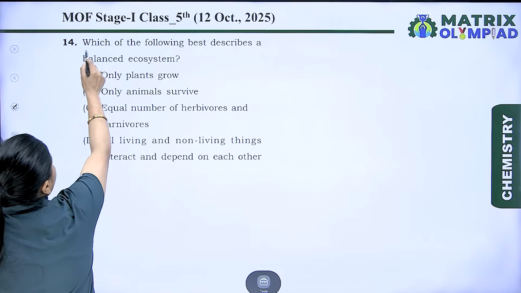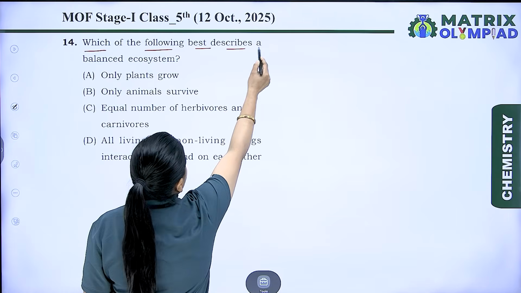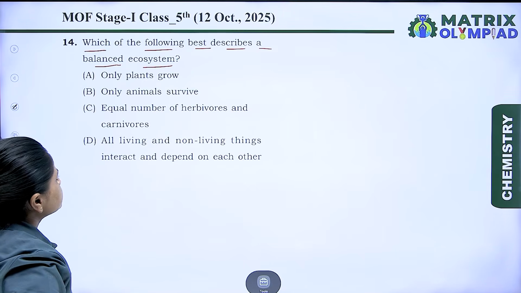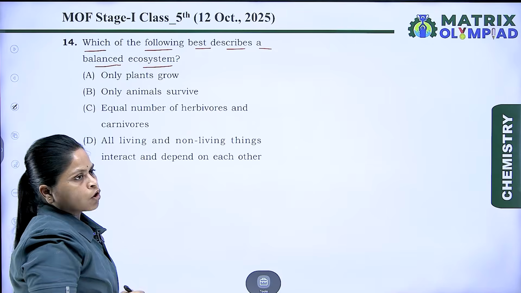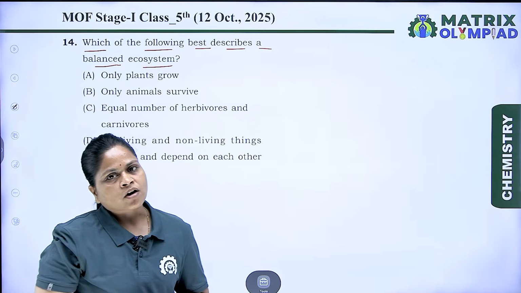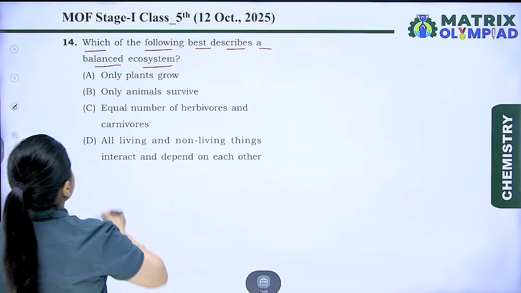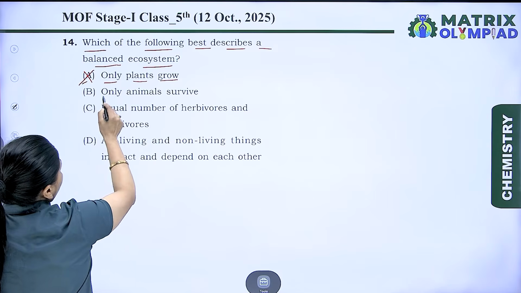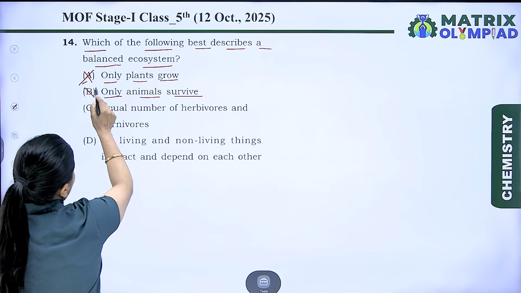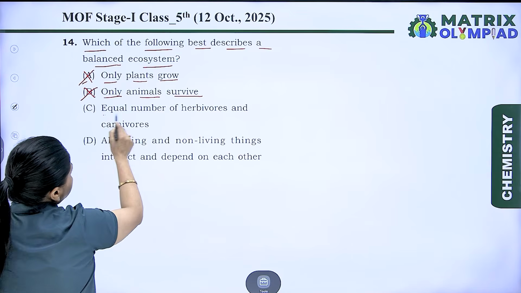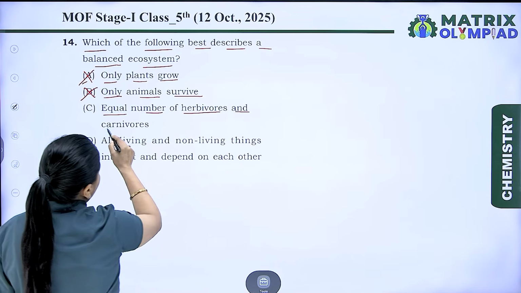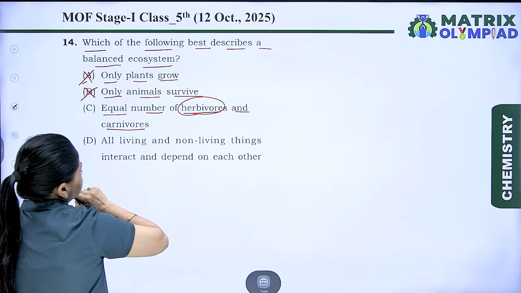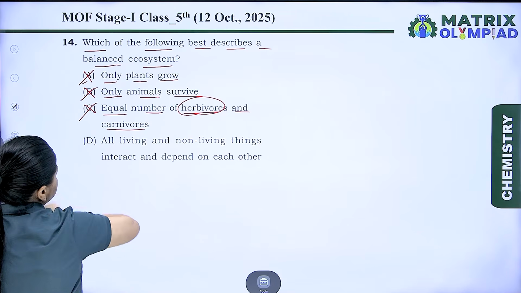This is, which of the following best describes a balanced ecosystem? As we know, in a balanced ecosystem, all living and non-living things are interdependent on each other. Let's discuss the options. A, only plants grow. No. Only animals survive. No, this is also incorrect. Equal number of herbivores and carnivores. No, herbivores are more in number as compared to carnivores. So C is also wrong.